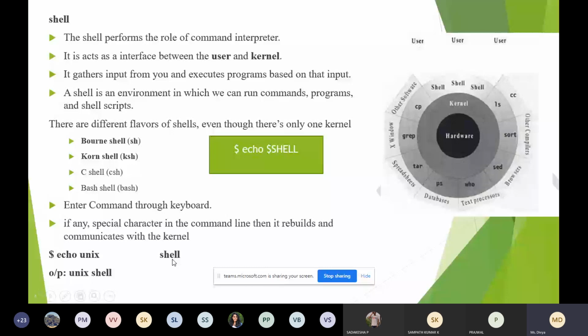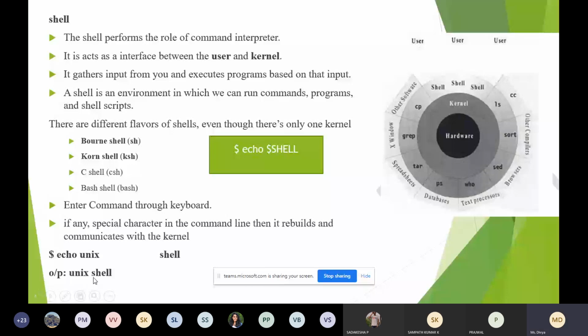What is the output? The recurring spaces which I have given will not be displayed. The shell will remove these extra characters, rebuild the command and display the output. Whatever extra space I have given will be removed, and it will just display Unix shell.